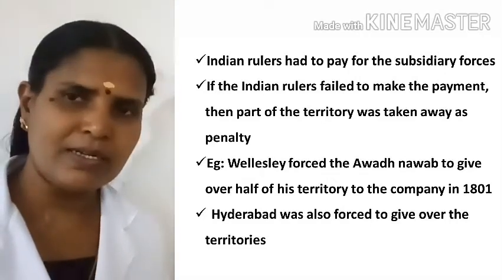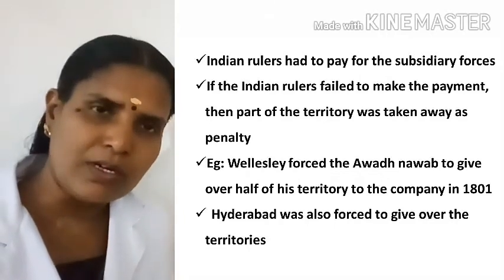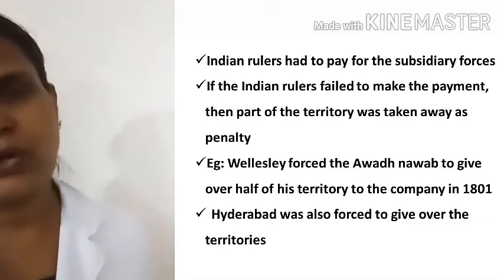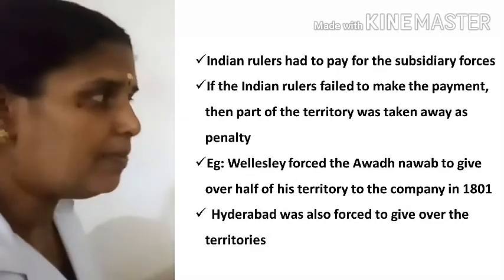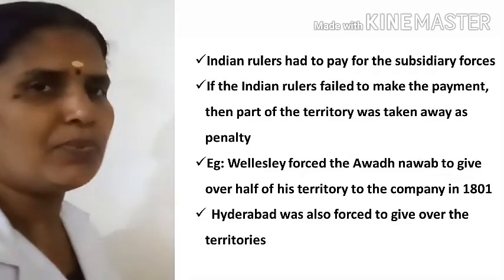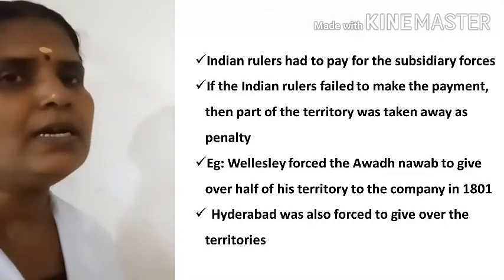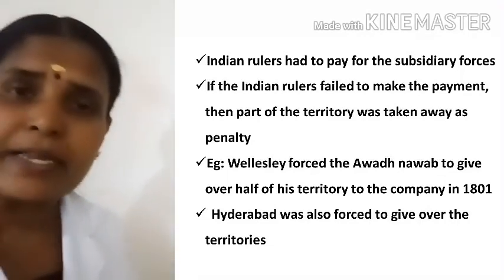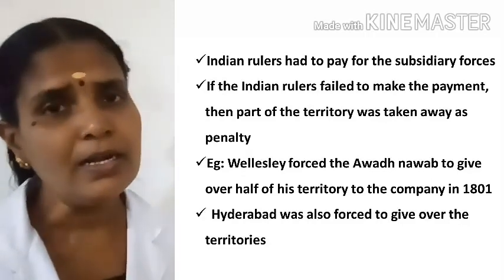Listen here, for example, Richard Wellesley forced the Nawab of Awadh to give over half of his territory to the East India Company in 1801. That was as per the subsidiary alliance. When the Awadh Nawab failed to pay the amount to the company forces, his territories were taken by the company in 1801. Another example was the Hyderabad Nizam. He was also forced to give his territory to the East India Company.